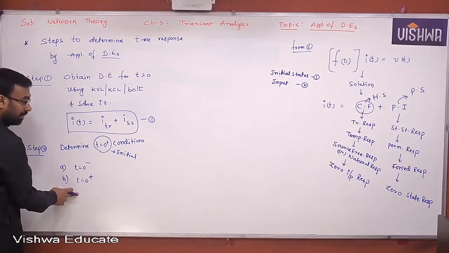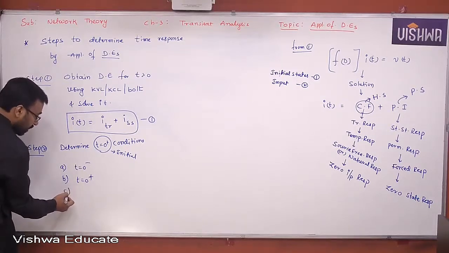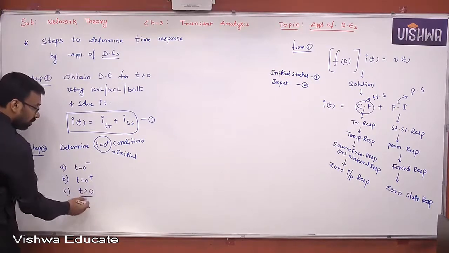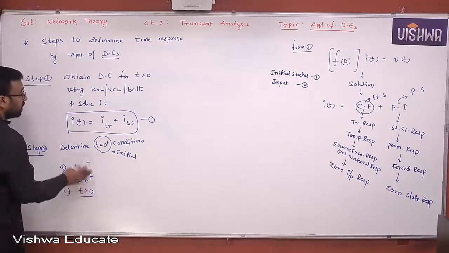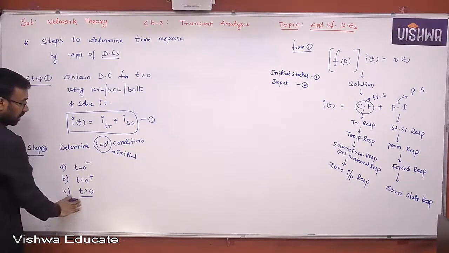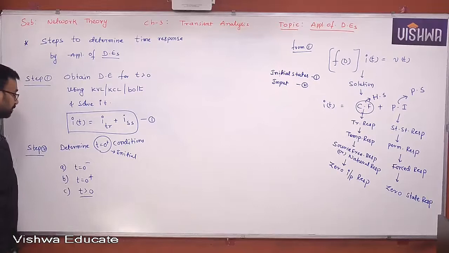That too, I will be current through the inductor, V will be voltage across the capacitor, usually 99.99%. But even if you do not get current through inductor or voltage across capacitor based problems, I told you already, you have to obtain the differential equation for t greater than 0, and from that you have to proceed. Anyway, the differential equation is already obtained here. The same thing you can use and go for higher order derivative terms.